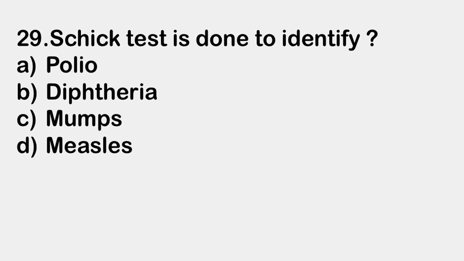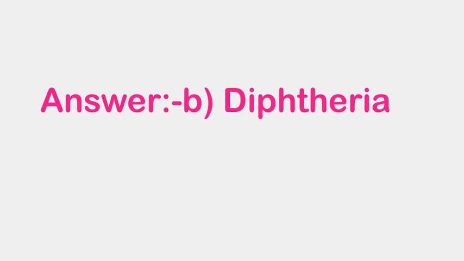Next question. Schick test is done to identify A. Polio, B. Diphtheria, C. Mumps, and D. Measles. Right answer is B. Diphtheria. Schick test is done to identify diphtheria.